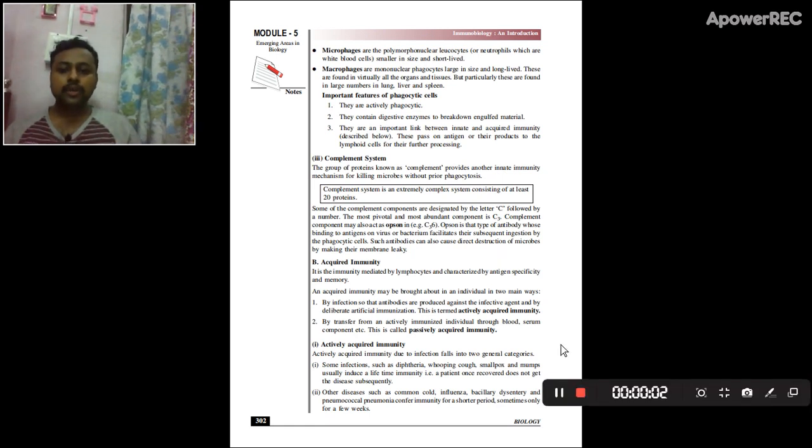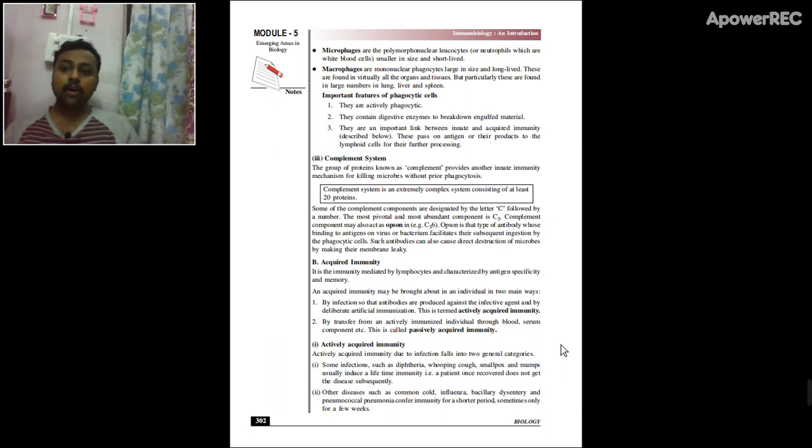Now we will move to the acquired immunity. Acquired immunity or adaptive immunity is a specific immunity which comes later, when the first line of defense mechanism fails to tackle the infection. It is mainly carried out by various cells as well as by antibodies.